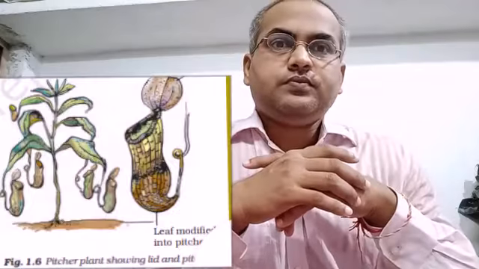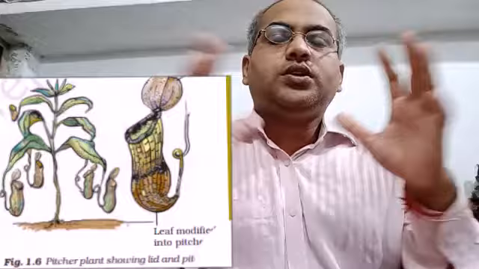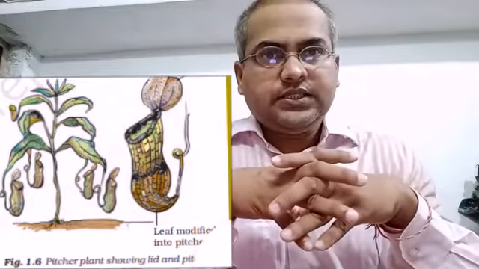Here you will ask, sir, is only green color important? If a leaf is some other color, does it not perform photosynthesis? I want to tell you that even if the color is different, chlorophyll is present under the layer of color, and that plant is also doing the process of photosynthesis. So class, this is the process of photosynthesis.